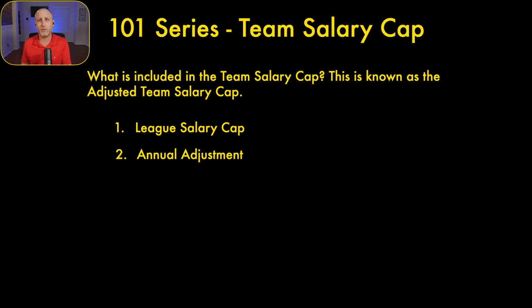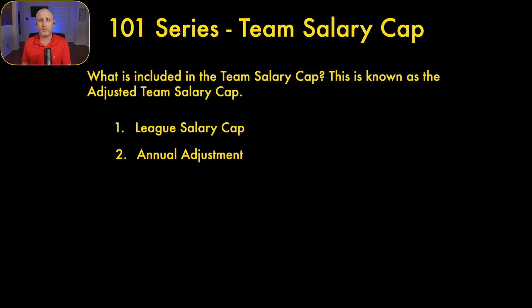So if that player ultimately doesn't make the 53-man roster, say he had a $150,000 salary guarantee, doesn't make the final roster, signs on a practice squad elsewhere and earns that money, then it's offset. And that $150,000 that hit the salary cap in that year will come off as a credit the following season.